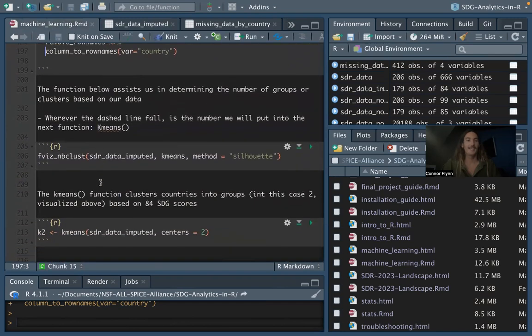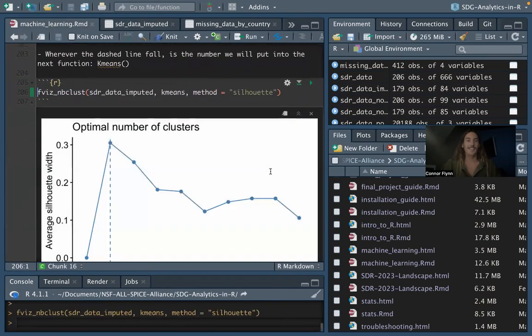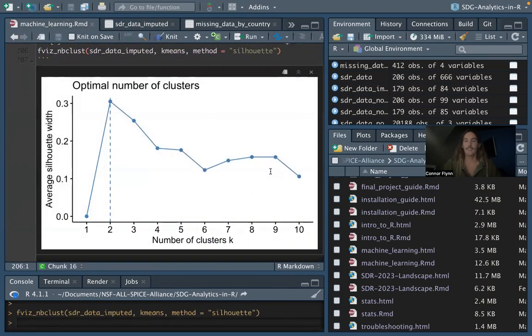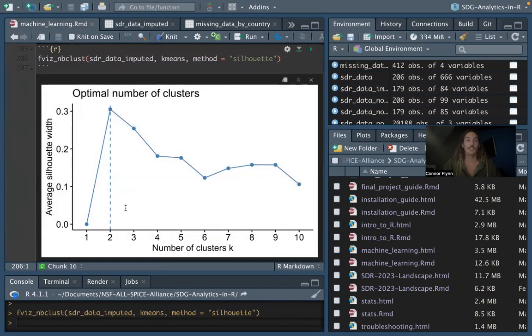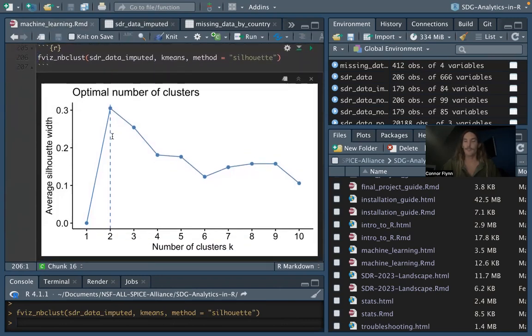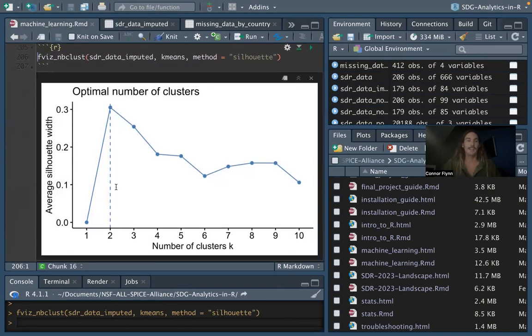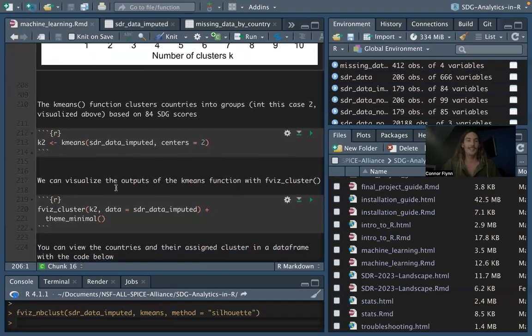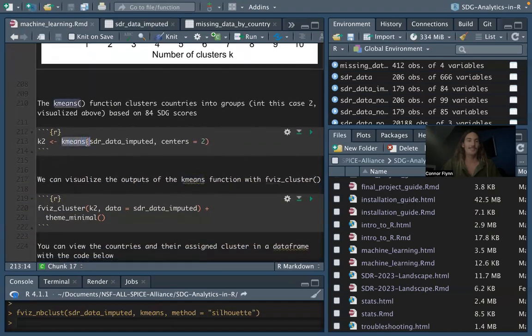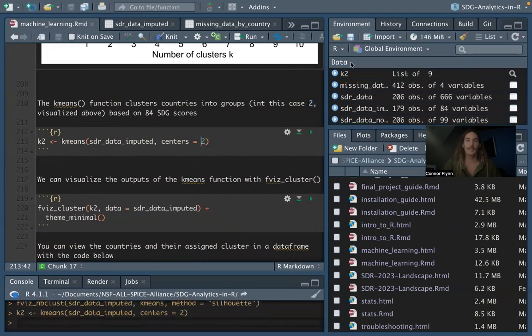And now that our data is in that format, we could use that fviz nbclust to see again the number of clusters that are in our data frame. This is a suggestion, right? So what are the optimal number of clusters to feed into the next line of code, that k-means function? So we can go down here and we'll use k-means on our data frame, saying that there are 2 clusters that we'd like to separate the data into. So what countries are more similar to each other? There's 2 groups. And when we run that, we get this list here.